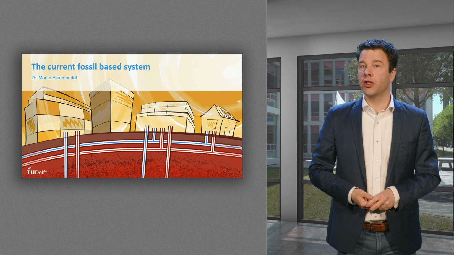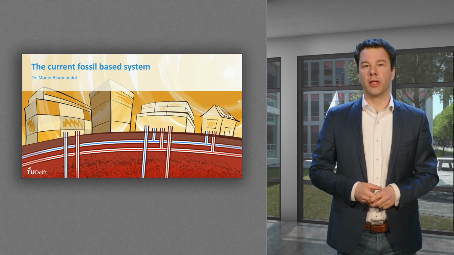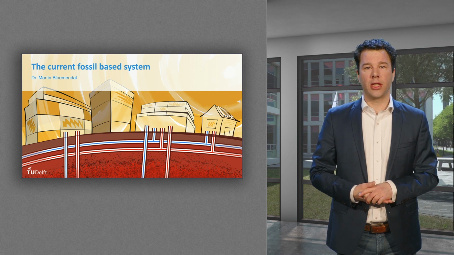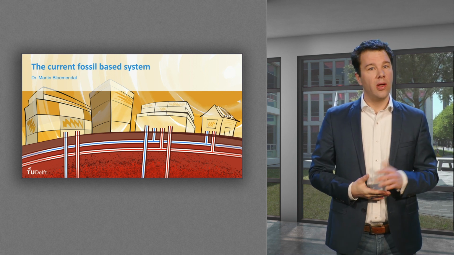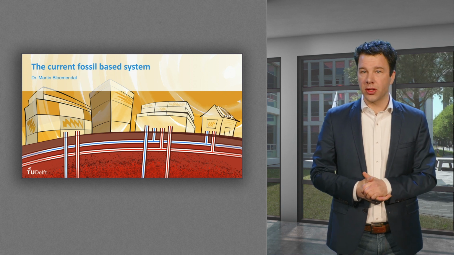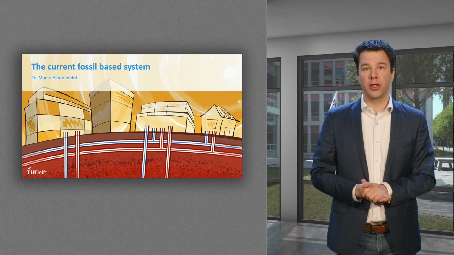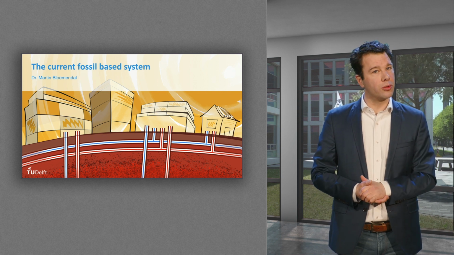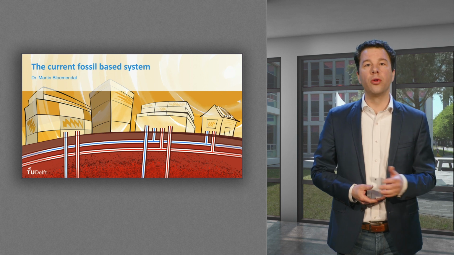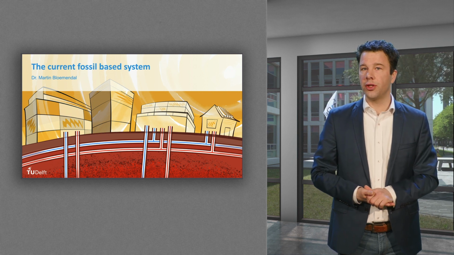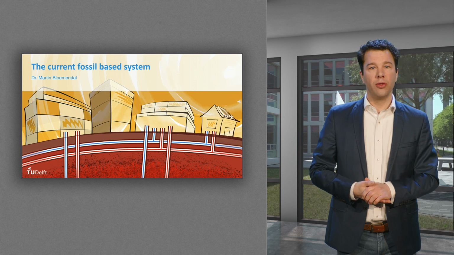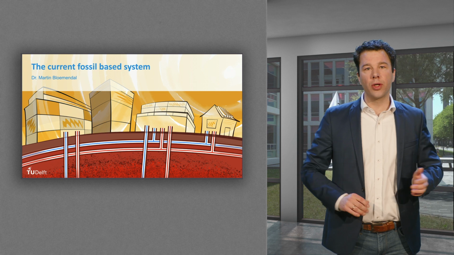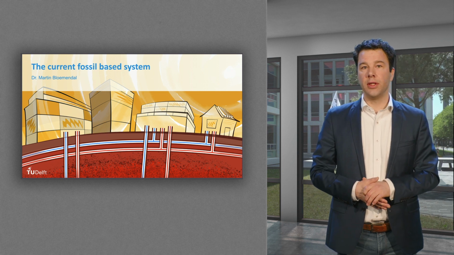In this video we will discuss the current fossil-based heating and cooling system. You may wonder why that is needed in the MOOC on decarbonizing heat supply. Well, this old system is important to understand because in our decarbonization efforts, in most cases we cannot simply replace a fossil-based source by a renewable source. Usually the whole distribution system and installation conditions need to change. To do so efficiently and effectively requires a bit of understanding how the current system works to be able to identify what we need to do differently.